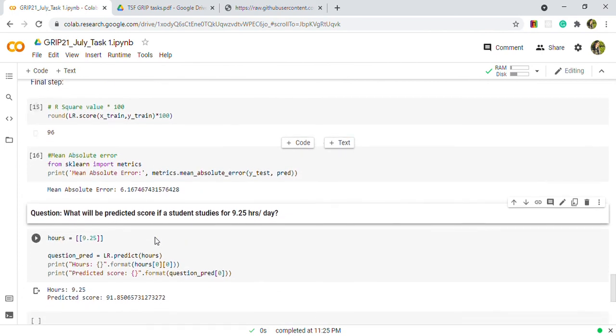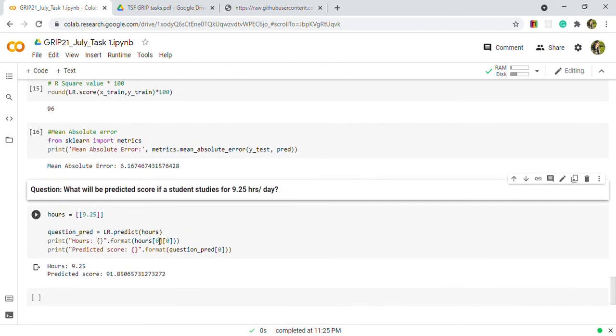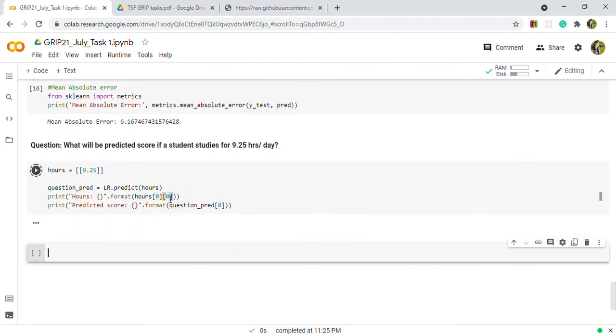Now we will predict the score if a student studies for 9.25 hours per day. And it comes out to be